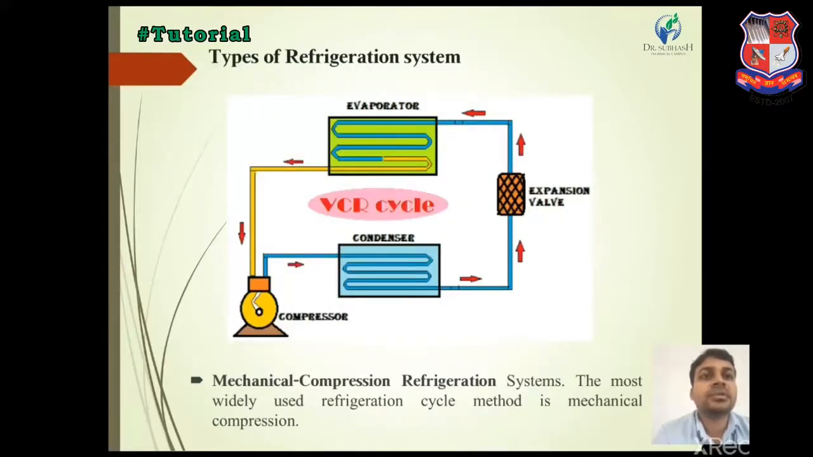There are some types of refrigeration system. The first type of refrigeration system is mechanical compression refrigeration, in other words, the vapor compression refrigeration system. The most widely used refrigeration method is the mechanical refrigeration system. It is widely used in the world. There are 4 component parts available. Compressor is the first component. The second component is the condenser. The third component is the expansion valve, and the fourth component is the evaporator.